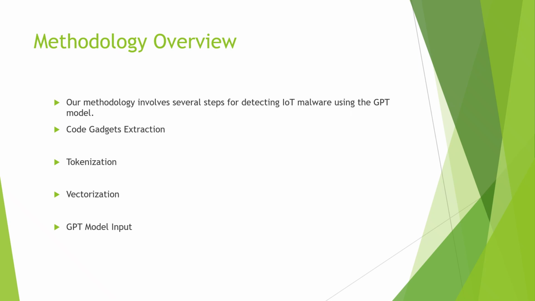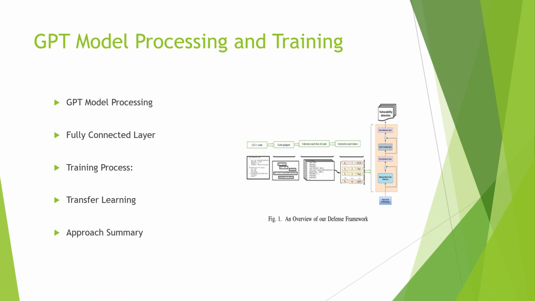All right, now we move over to the GPT model processing and training. Let's see how we train. So now we look at the GPT model processing. The GPT model processes the vectorized input through multiple transformer layers to capture contextual relationships. Next, we have the fully connected layer.